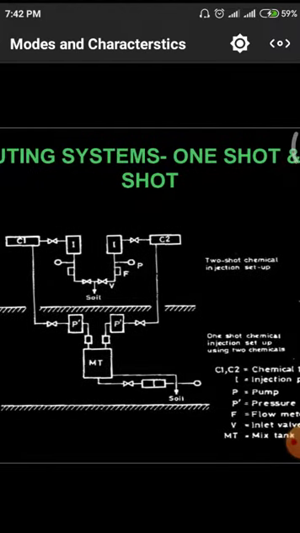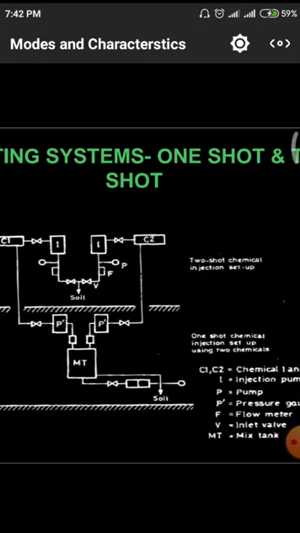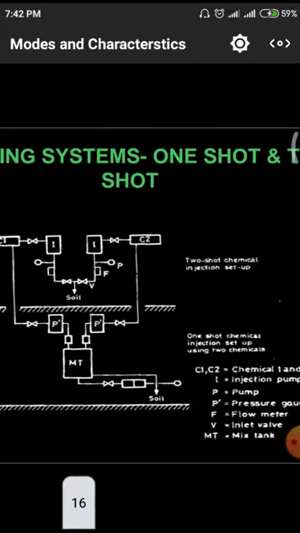Here we have C1, C2. The C1 and C2 are the chemicals used for the purpose of grouting in processes 1 and 2. And T is the injection pump. That means the injection pump will directly flow those contents of water. And P is the pump attached to this, and F is the flow meter, showing how much material is flowing through the pump.